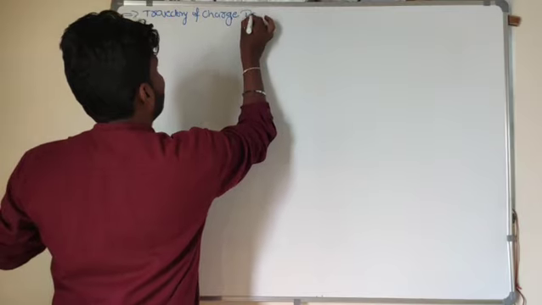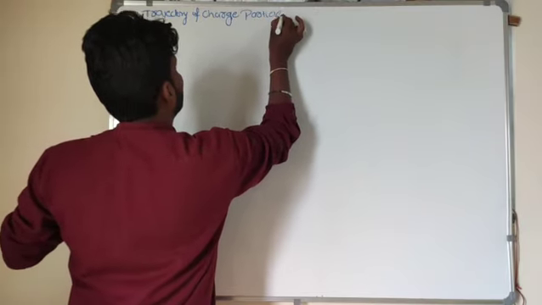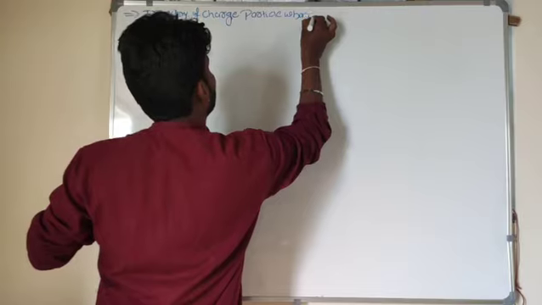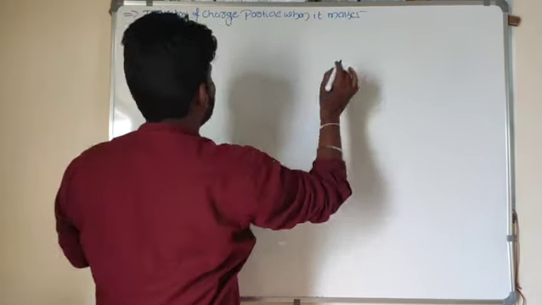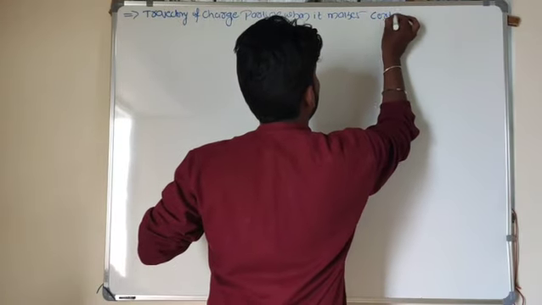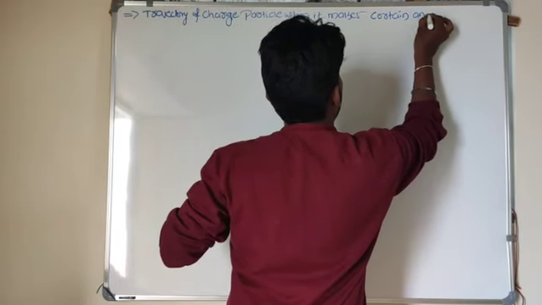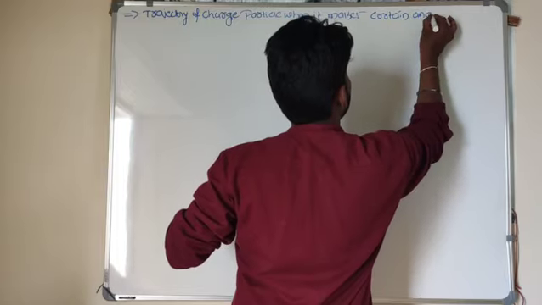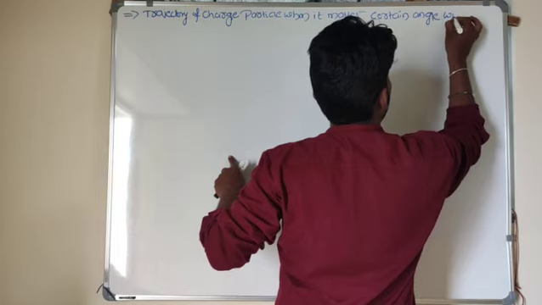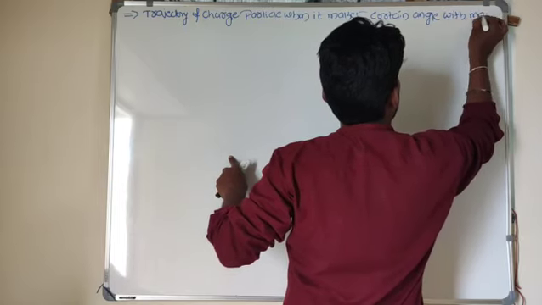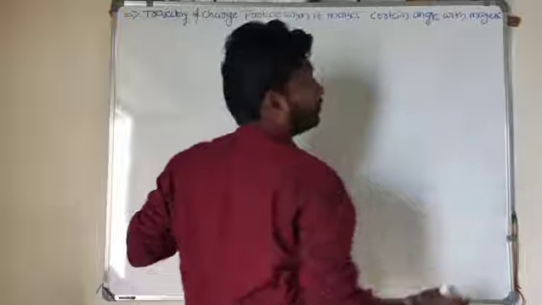Trajectory of the charged particle when it makes a certain angle with the magnetic field.